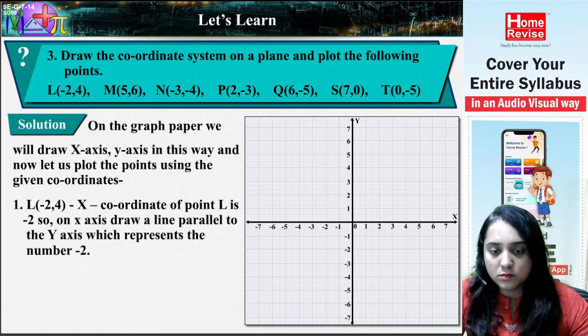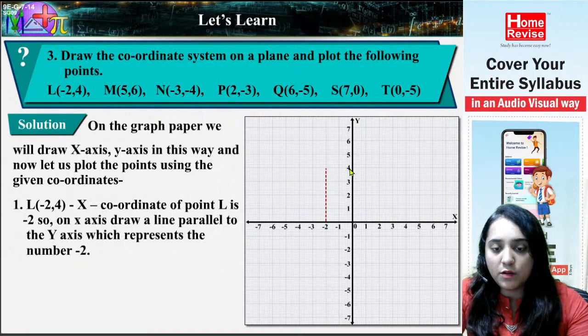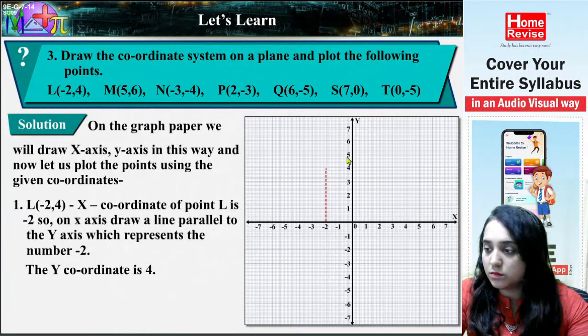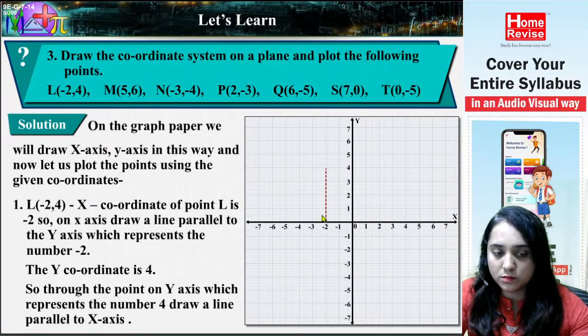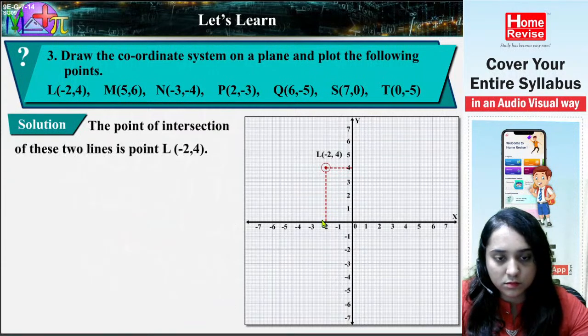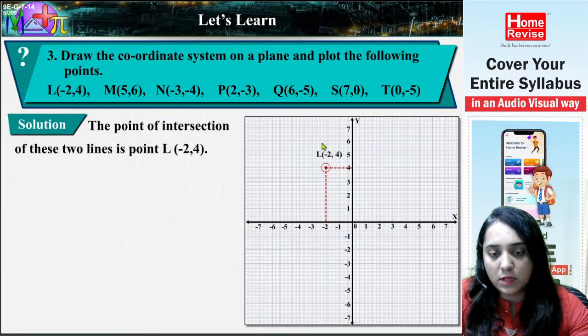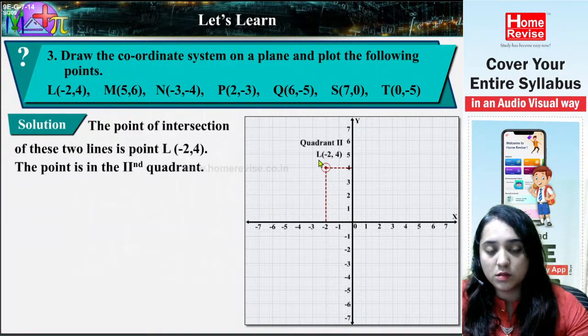The x-coordinate of point L is -2, so on the x-axis, through the number -2, draw a line parallel to the y-axis, which represents the number -2. The y-coordinate is 4. So through the point on the y-axis which represents the number 4, draw a line parallel to the x-axis. The point of intersection of these two lines is point L (-2, 4). You will also write the coordinates. The point is in the second quadrant.